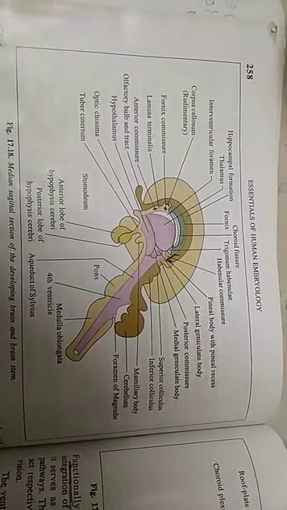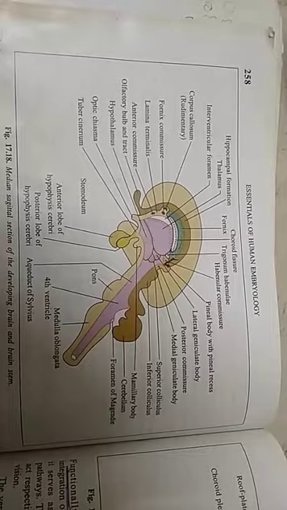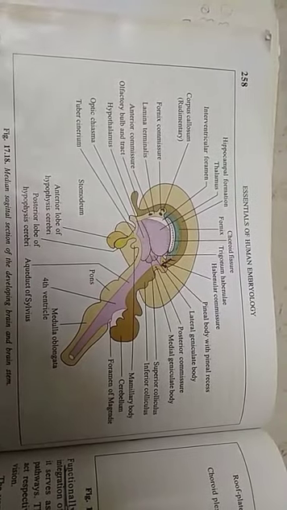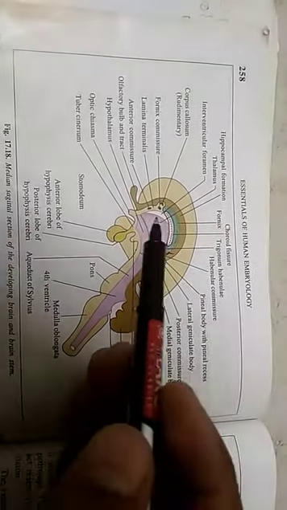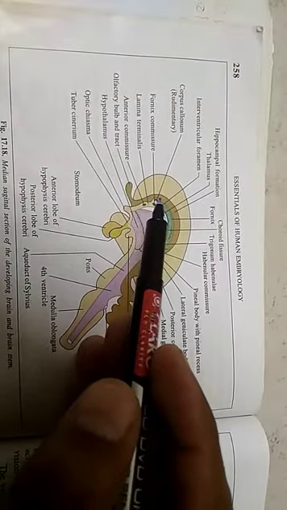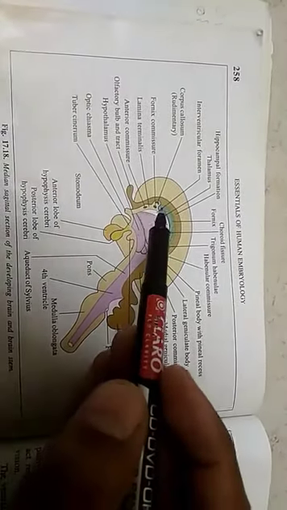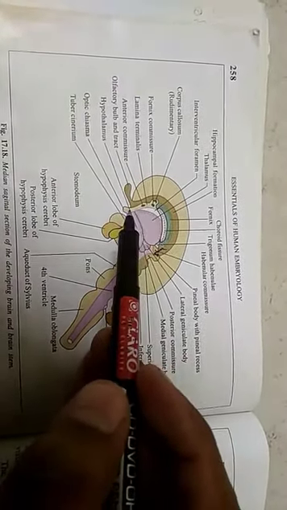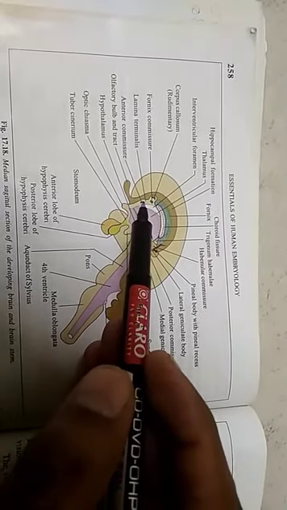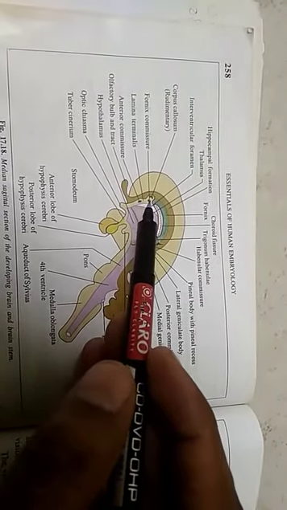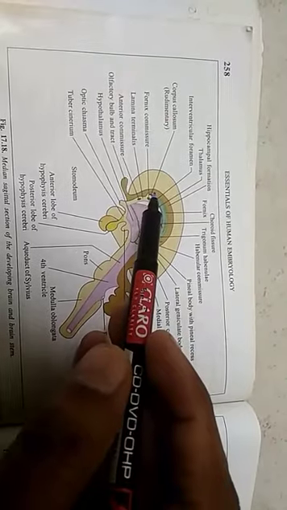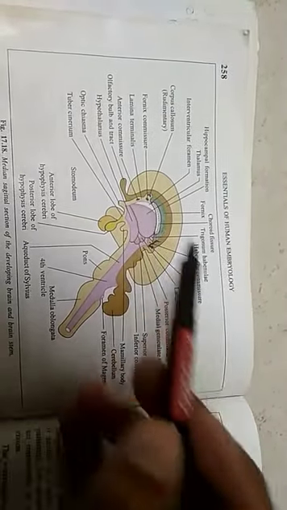Lastly, we will discuss the development of principal commissures of brain. 3 principal commissures develop in the region of lamina terminalis. These are anterior commissure, commissure of fornix and corpus callosum.